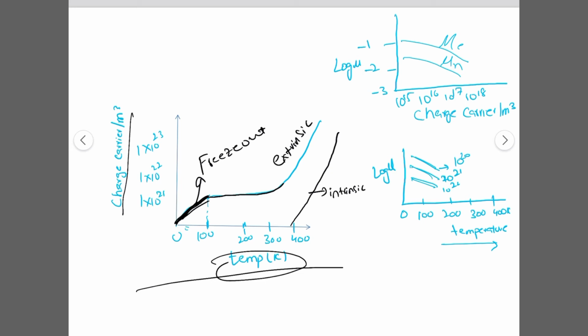But once we cross a certain threshold temperature, there is enough energy that the electron from the donor level comes to the valence band, or the electrons from the valence band come to the acceptor level.